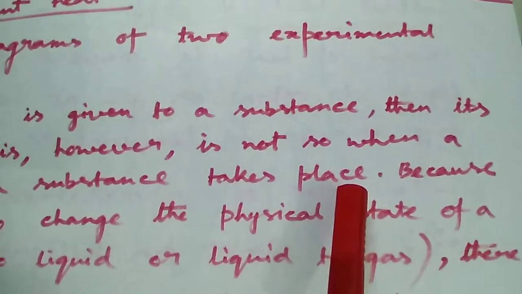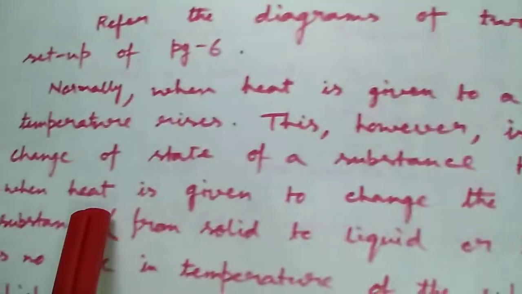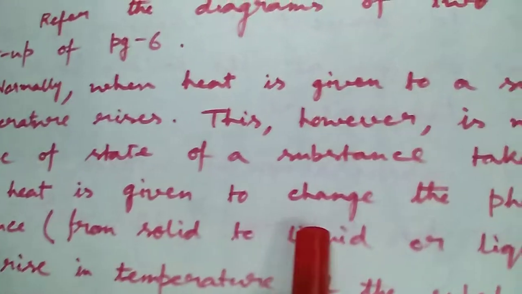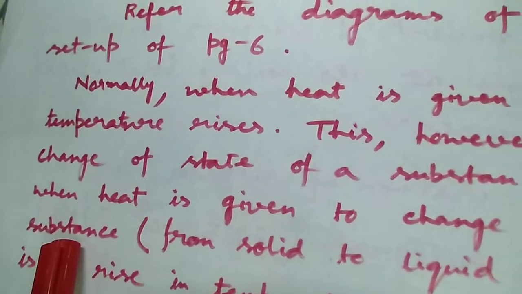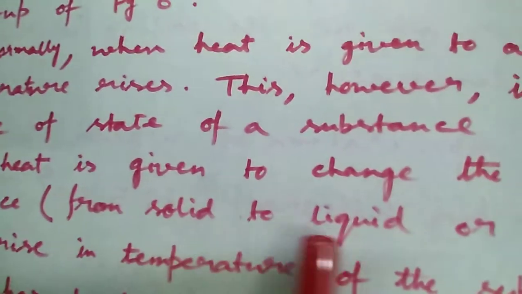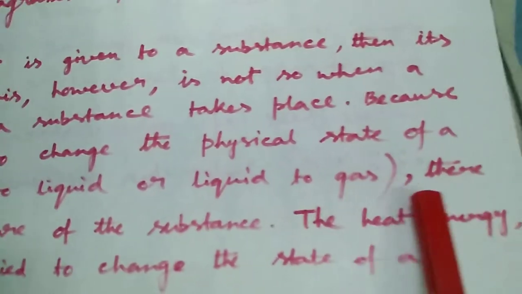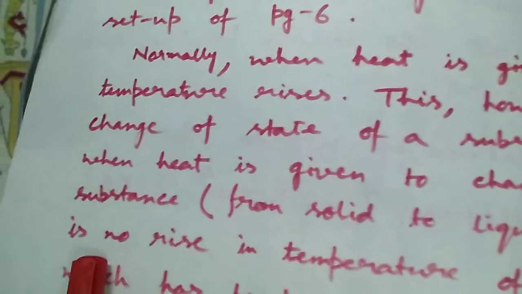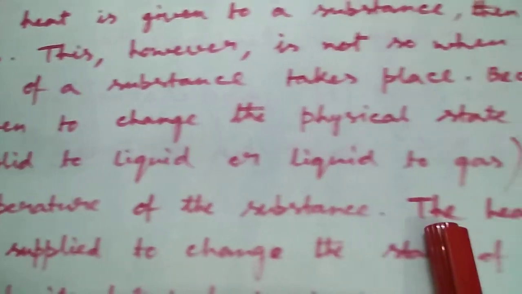Now, the question arises, why? The answer is because when heat is given to change the physical state of a substance, that means from solid to liquid, that is during melting, or liquid to gas, that is during boiling or vaporization, there is no rise in temperature of the substance.